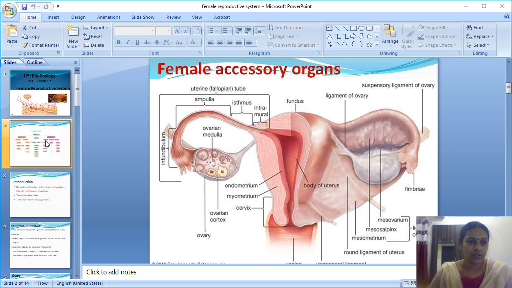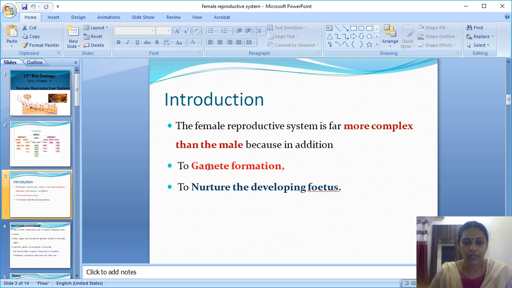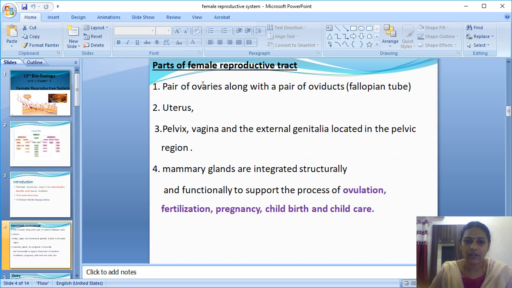So now I have explained the ovary, fallopian tube, uterus, vagina, everything. The female system is more complex because of gamete formation, and it nourishes the developing fetus in the mother's uterus.